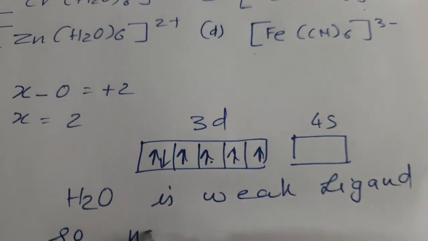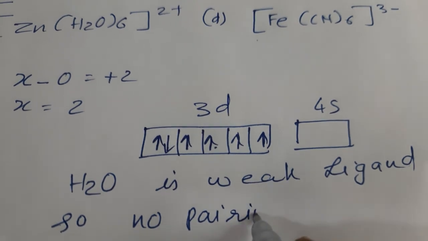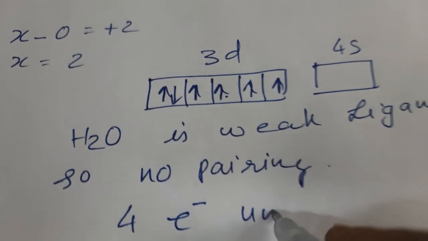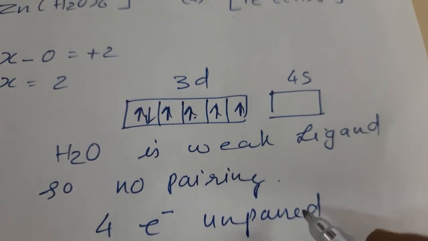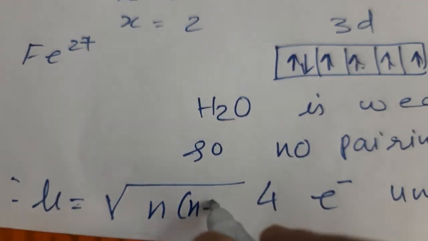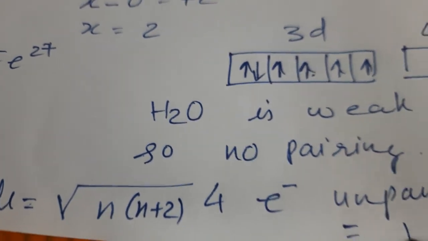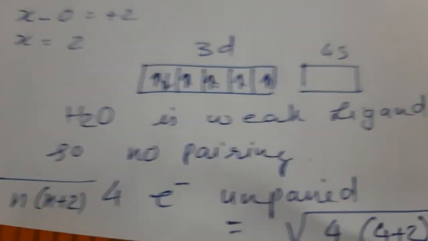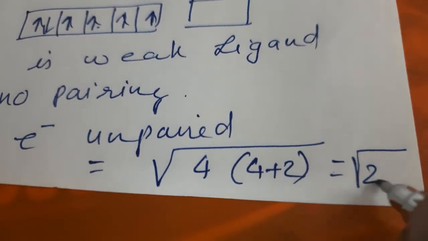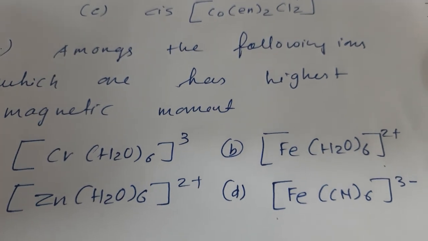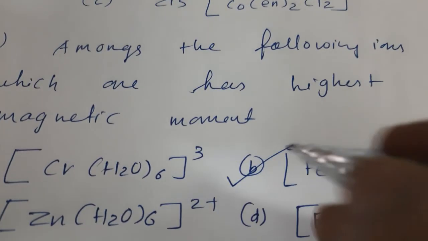So no pairing. When no pairing is there, there are 4 unpaired electrons. Therefore, magnetic moment is equal to root over n(n+2), which is root over 4 into 6, equal to root over 24. Okay, so this will be the highest magnetic moment out of these 4 complexes. The rest you find by yourself, and you will find that this one is the correct answer.